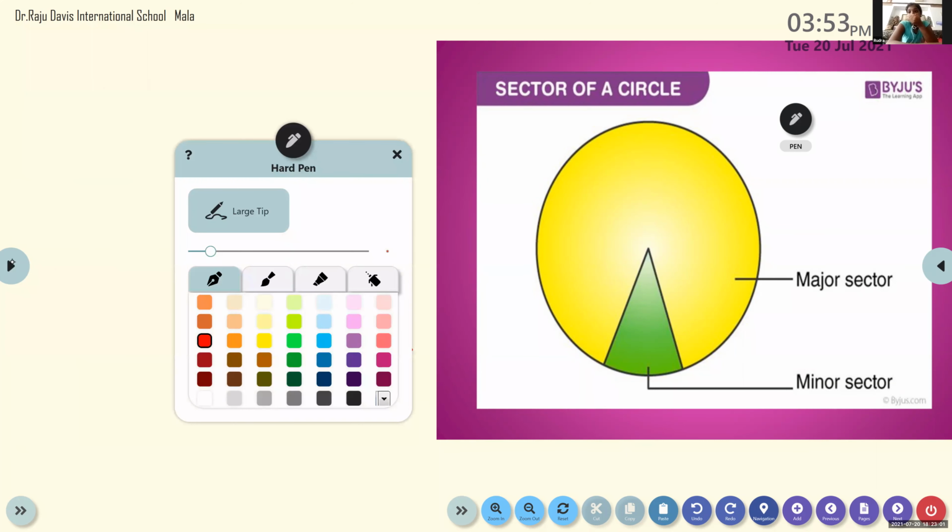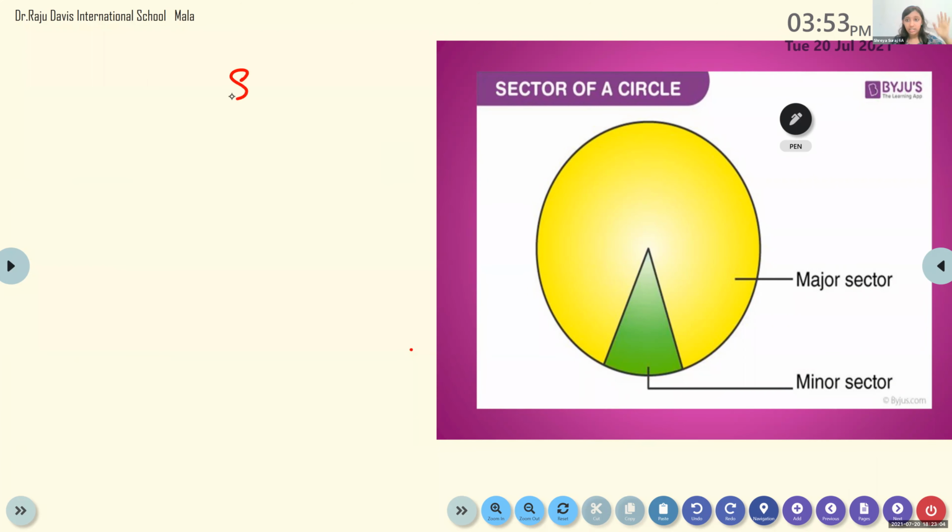Ma'am, do we have to measure the length, the width between that sector, that minor sector? Minor sector, major sector, what? Ma'am, do we have to measure the width of that minor sector? Why are we measuring? Did you understand what minor sector and major sector is? Yes, ma'am. Okay, now write.